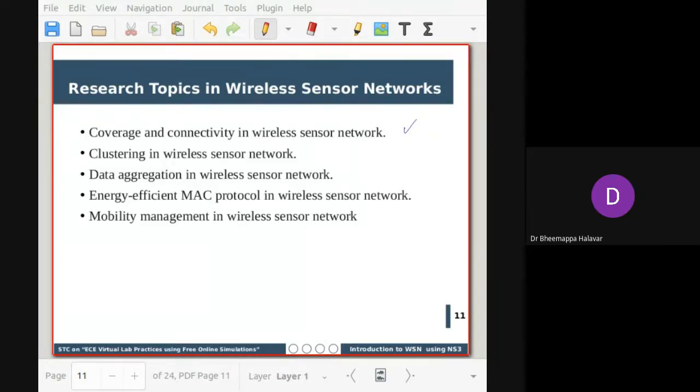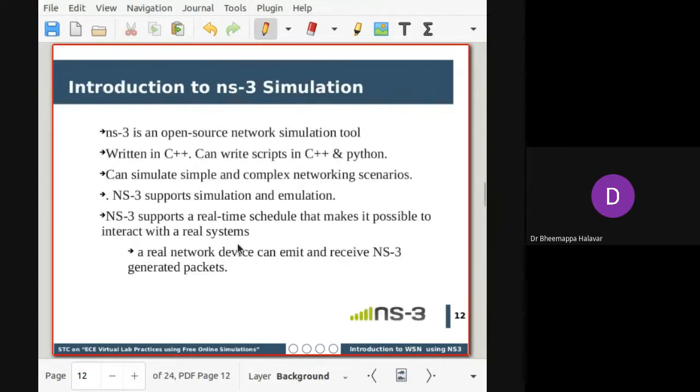Okay, next we'll take how you simulate these environments. There are a variety of simulators available to simulate wireless networks. Among them, the most commonly used is the network simulator. Earlier it was NS2, and now they have come up with a new version, NS3.